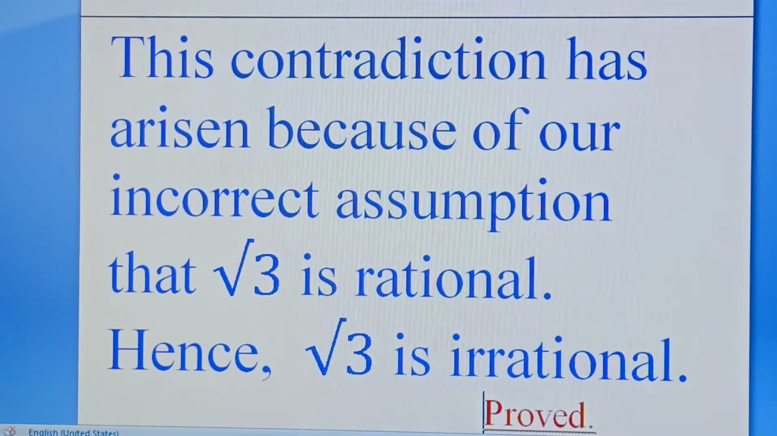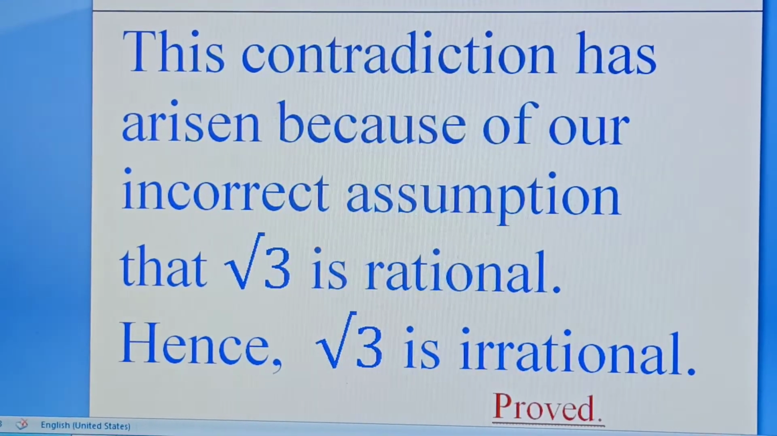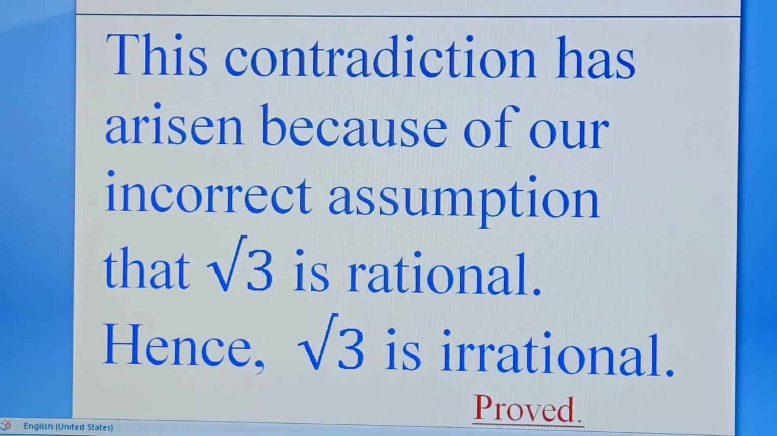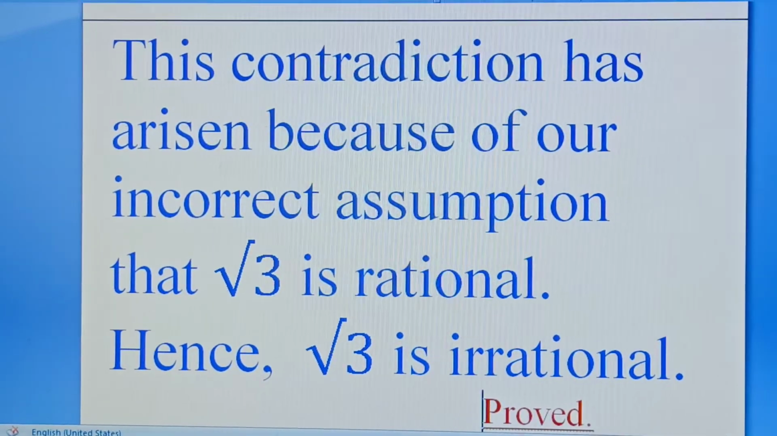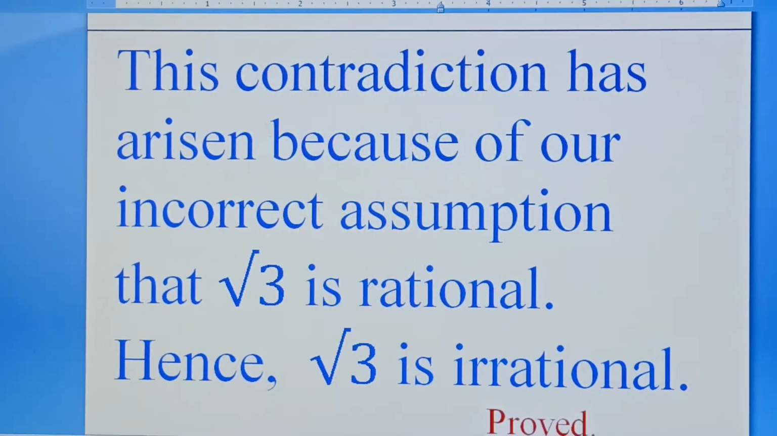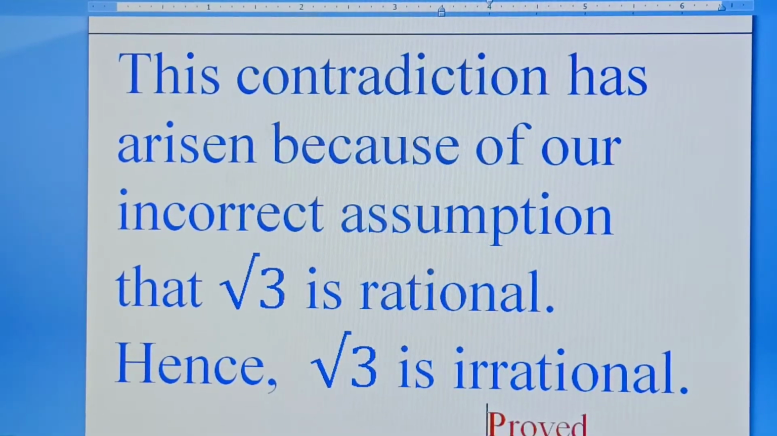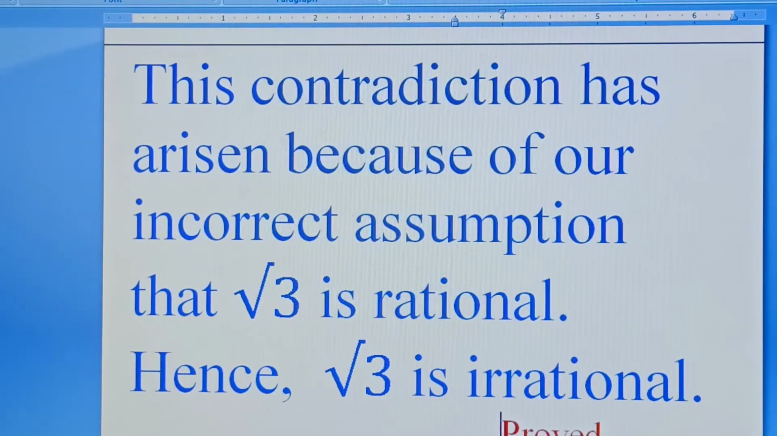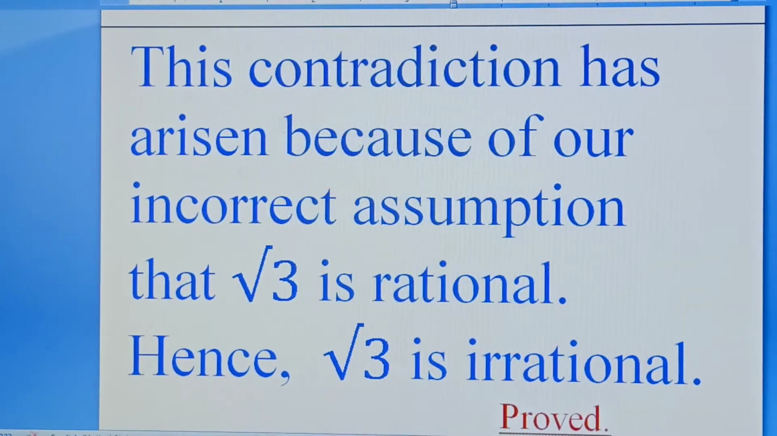This contradiction has arisen because of our incorrect assumption that under root 3 is rational. Hence, under root 3 is irrational, and it's proved.